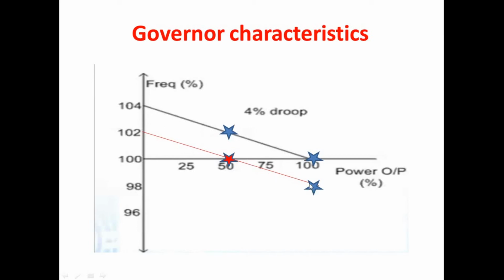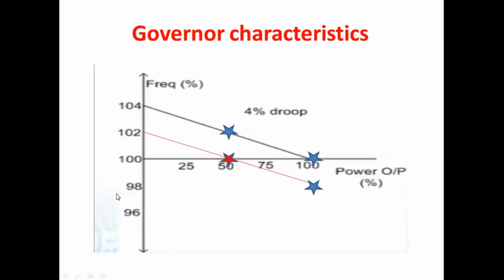It means that because of the increase in load there will be a reduction in the frequency. Here we have a 50% increase in the power demand, and because of this the frequency is reduced to 98%. It means from 50 it is coming to 49 Hz.